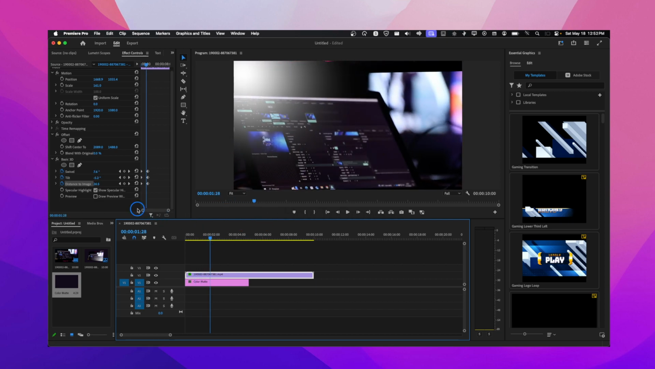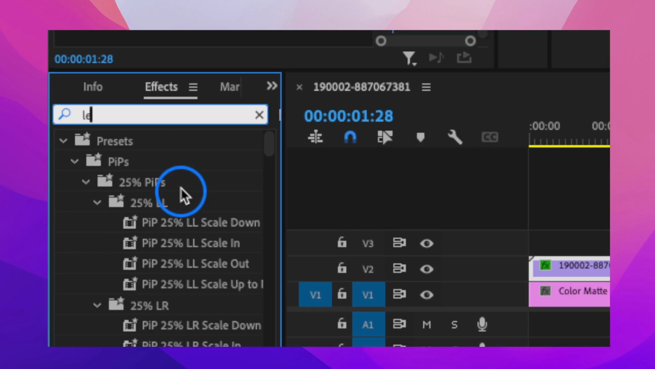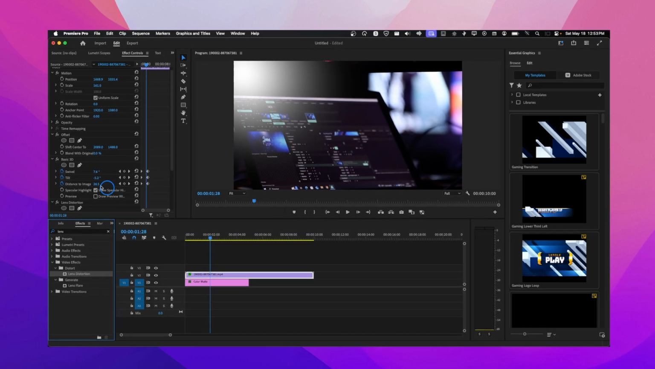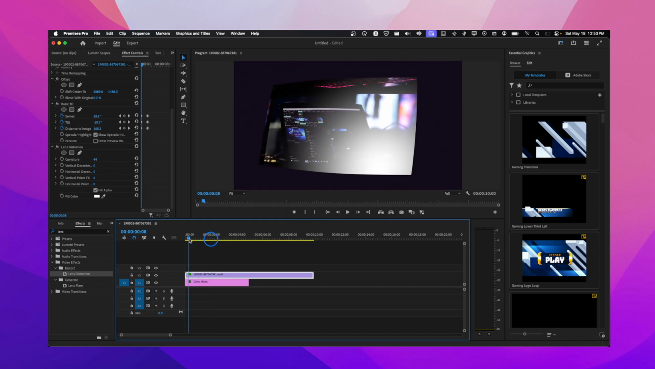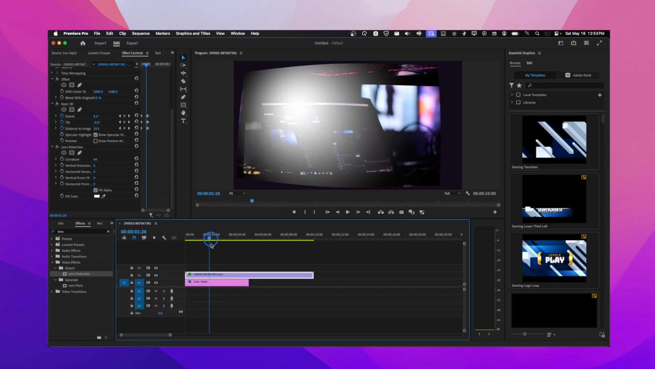For instance, there's another effect that I like that you could add, and that is the lens, sorry, this lens distortion. And then here we can create this effect that I think looks nice. Look, quite nice.